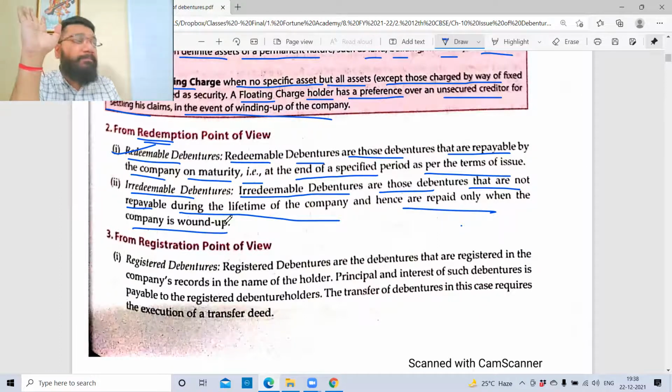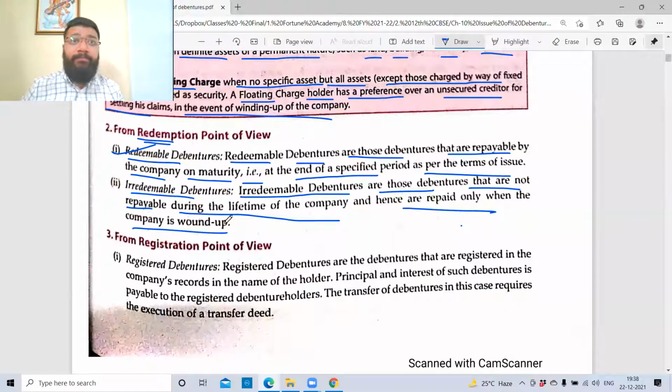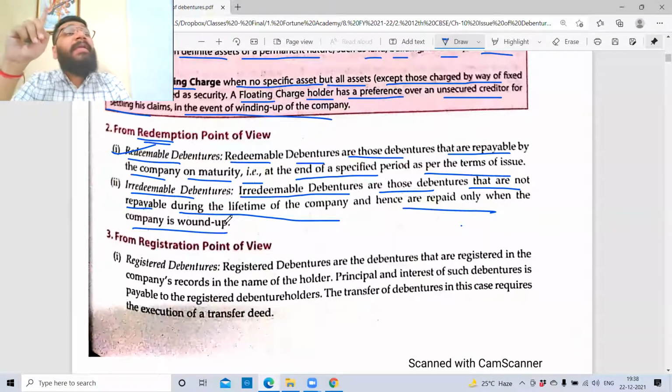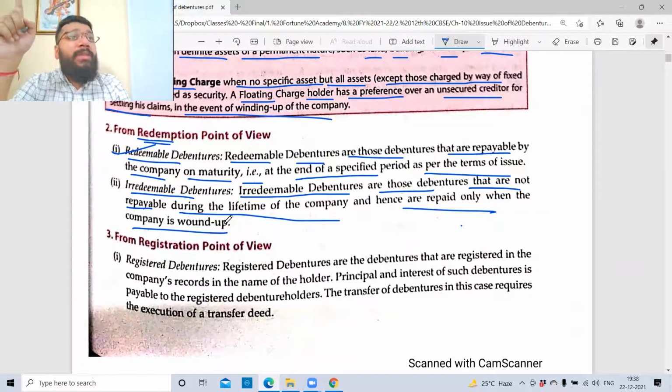Are we clear with this? Irredeemable preference share, you have to repay it, but the maximum limit is 20 years. Redeemable, check properly. Redeemable preference share is 20 years, on the due date or by maximum 20 years. Okay, sorry. In case of preference share, in redeemable preference share, you have to repay on the due date subject to a maximum of 20 years. Irredeemable preference share, the same concept was there. What? It will be repaid not during the lifetime, but only at the winding up.